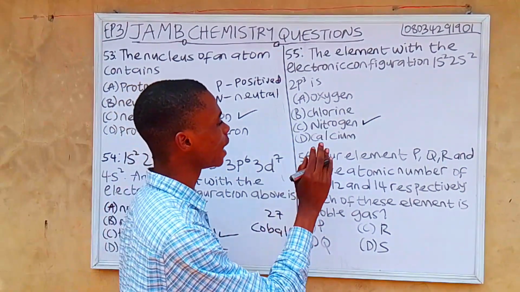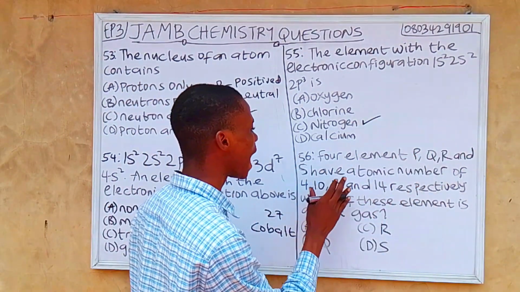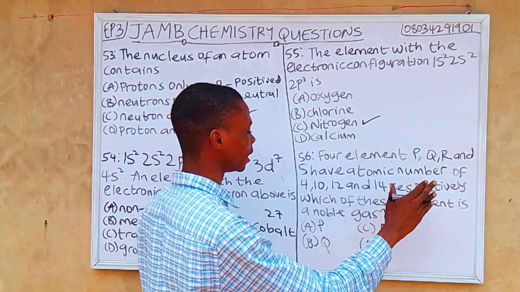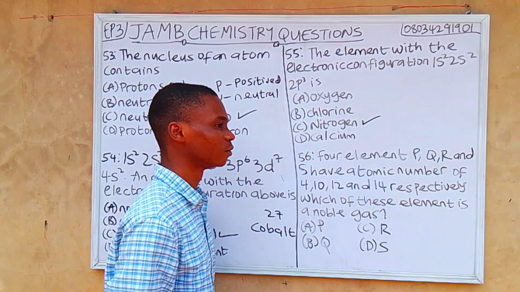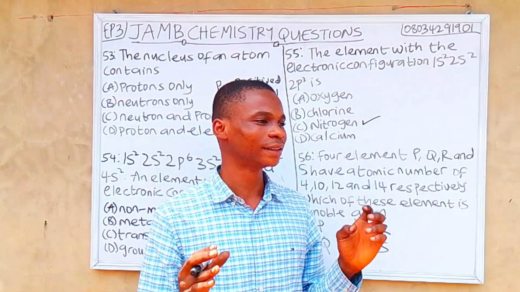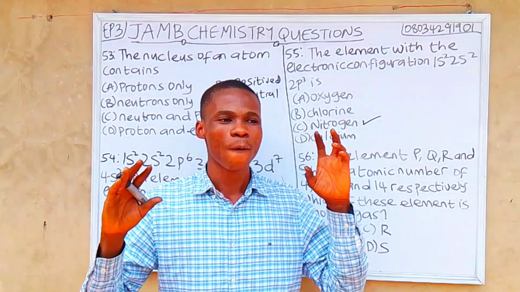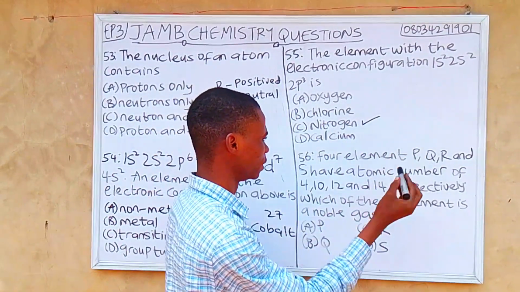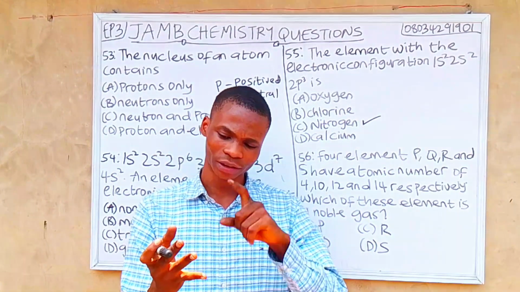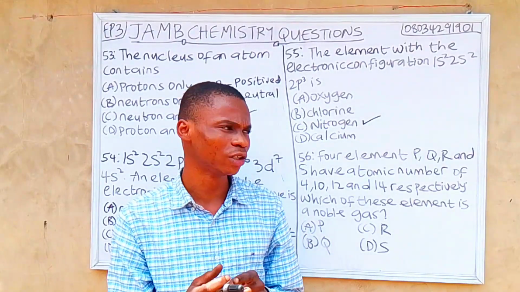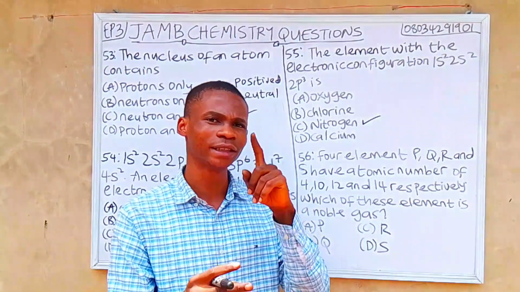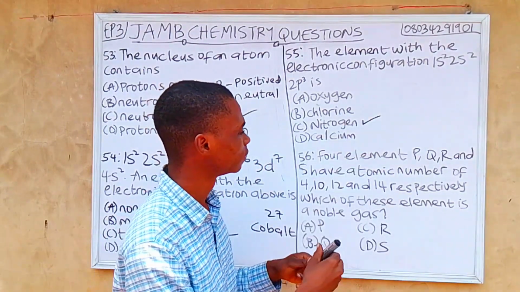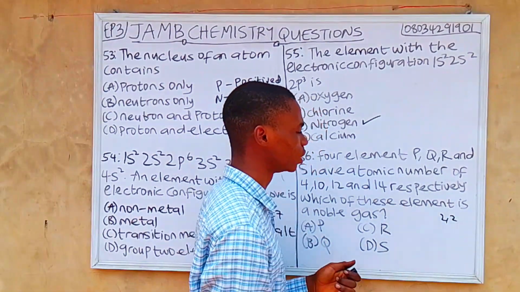Question 56. 4 elements P, Q, R, and S have atomic numbers of 4, 10, 12, and 14 respectively. Which of these elements is a noble gas? A noble gas is an element that is fully filled. So our P is 4. If we count hydrogen, helium, lithium, beryllium, so P is beryllium. So option A is wrong.